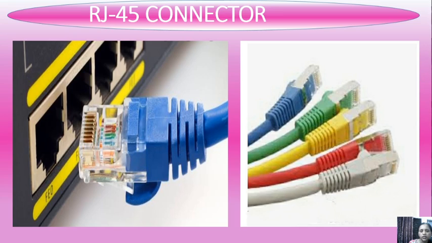And on the right side you can see the next image. There are 4 or 5 twisted pair cables with this RJ45 connector. So this RJ45 connector is used to connect a UTP, or you can say twisted pair cable, with the computer system or any other system. So this is the RJ45 connector. I have included this just to show you what it is.